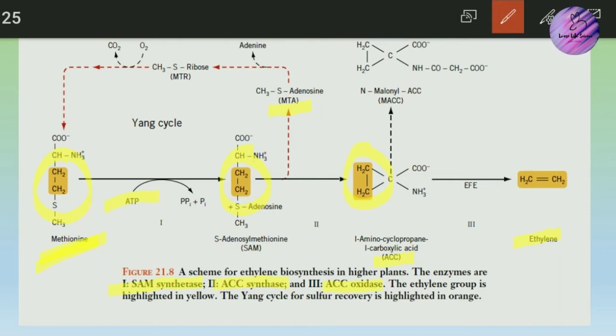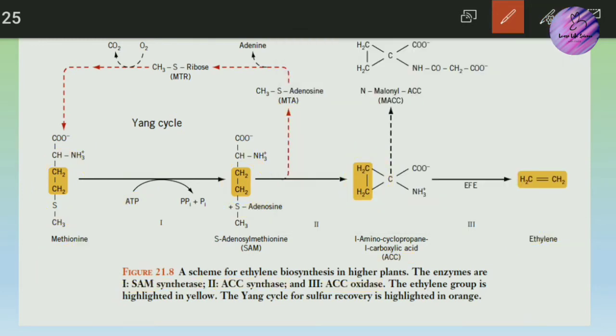Now, one more important thing that happens here is that sulfur is present in really minimum concentration, or I must say methionine is present in very limited concentration in plants. Therefore, plants recycle the methionine. This recycling process of the sulfur group or the methionine molecule is done by the Yang cycle. So let's study the Yang cycle.